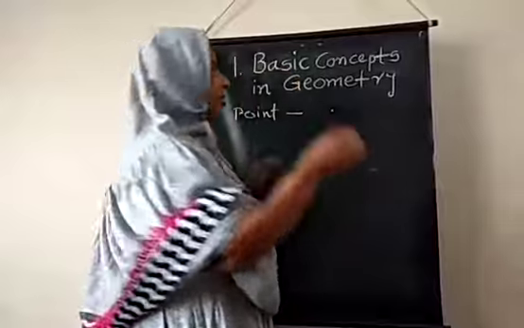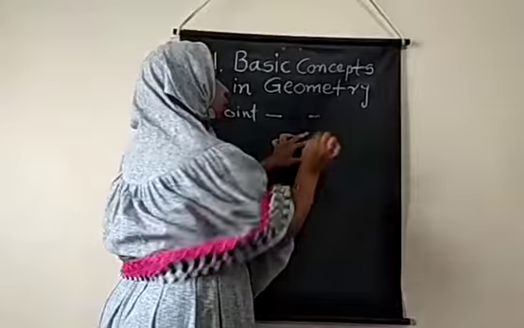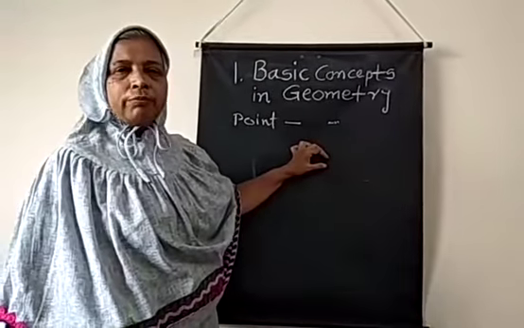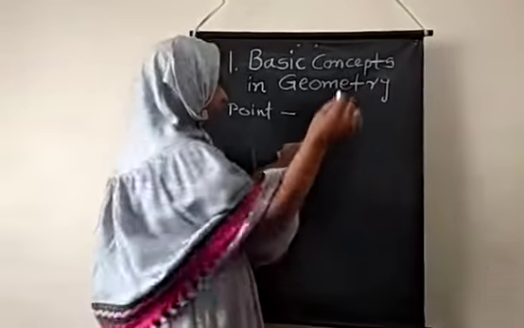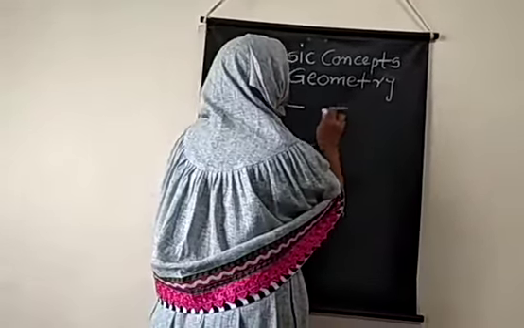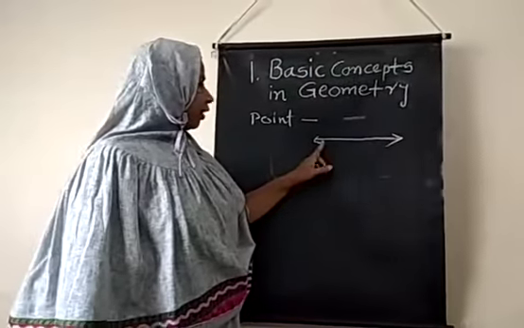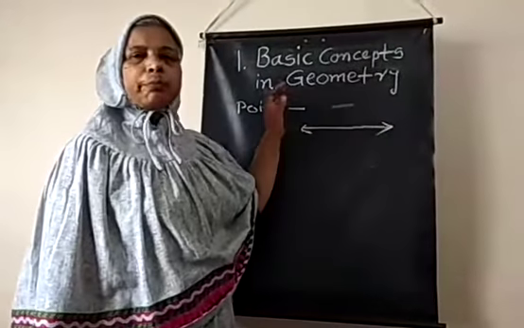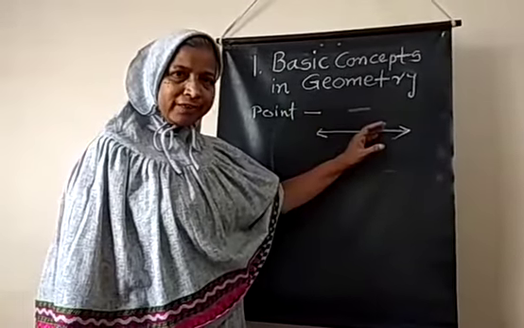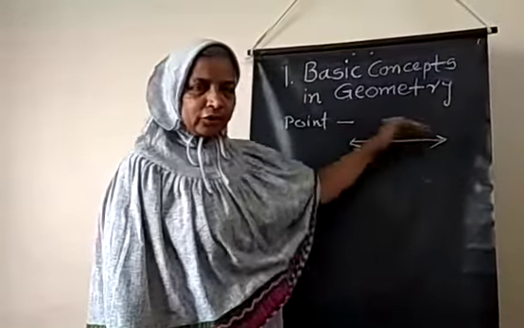So when we are joining so many innumerable points together, then a figure is formed. Different types of figures are formed. In such figures, the first figure is the straight line. Straight line is formed when we are joining so many innumerable points. So now what is the meaning of line? Just now I explained, when we are joining so many points, line is a set or union of many innumerable points, and line extends in both directions.